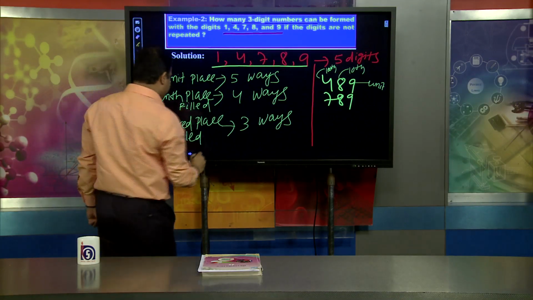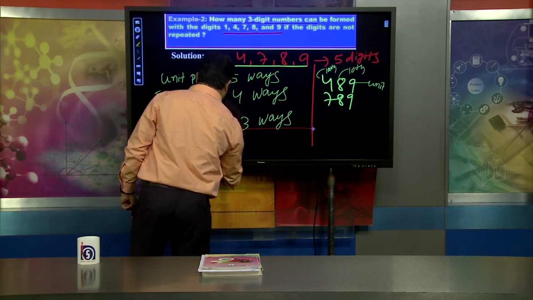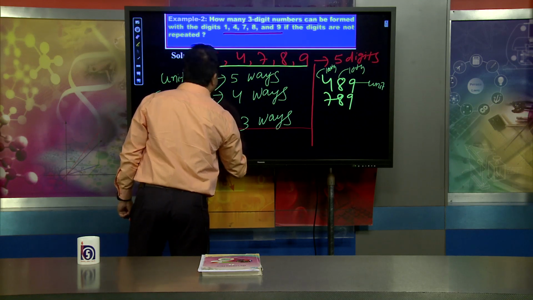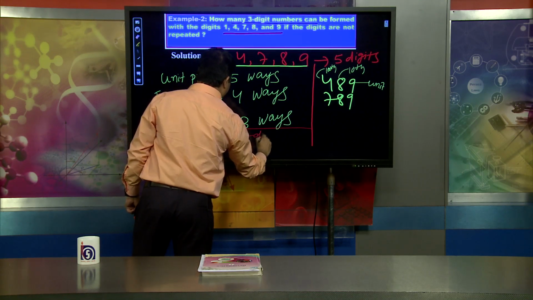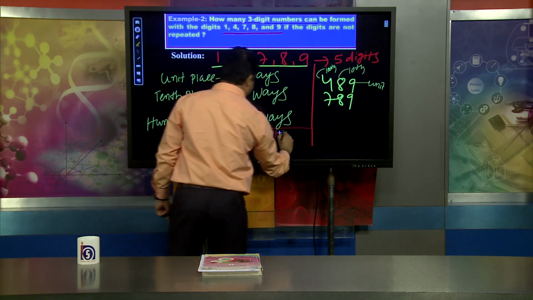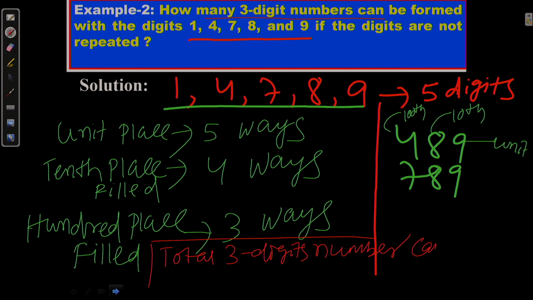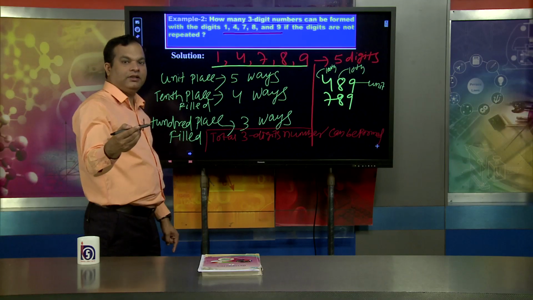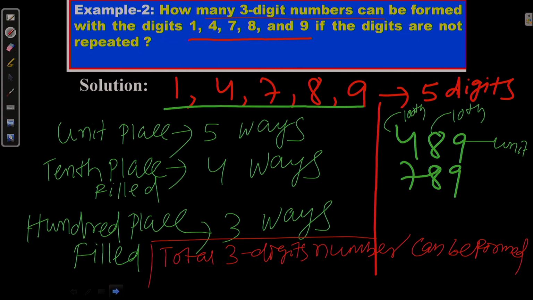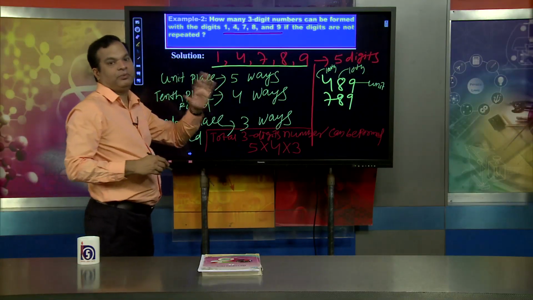That means the total number of 3-digit numbers is 5 into 4 into 3, as per the fundamental principle of counting.